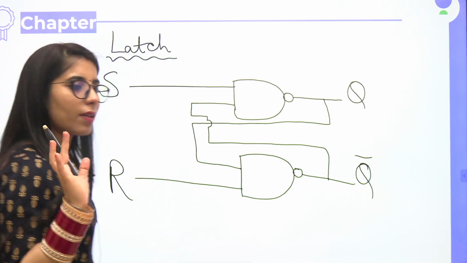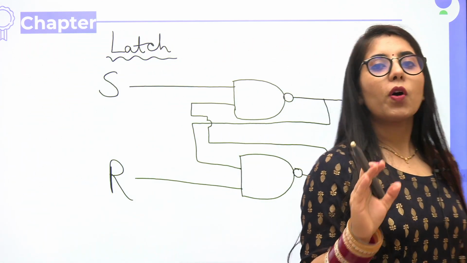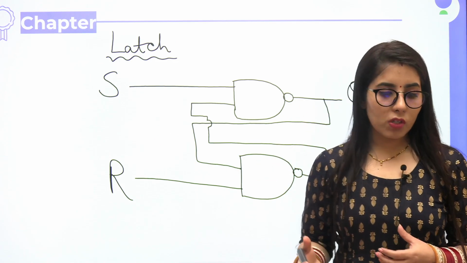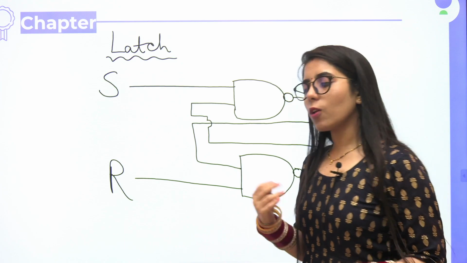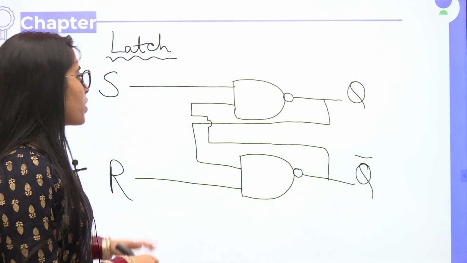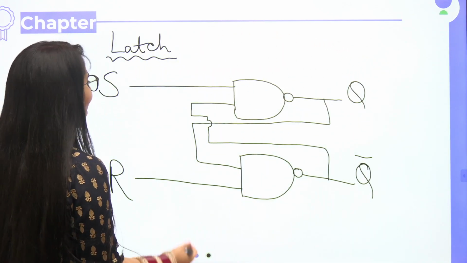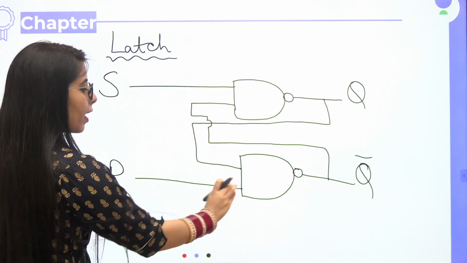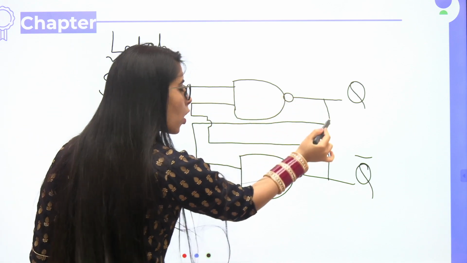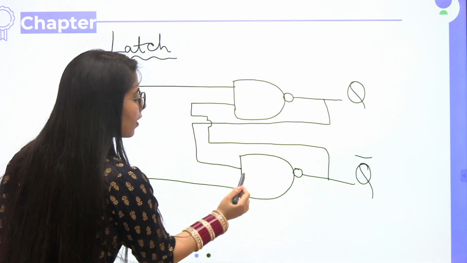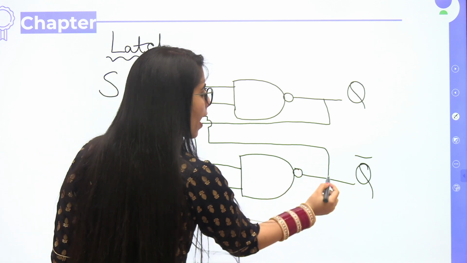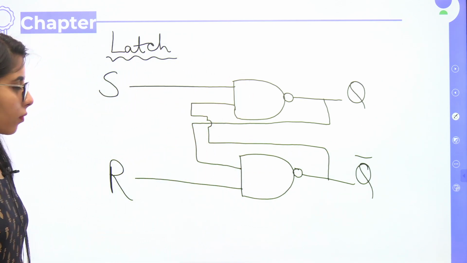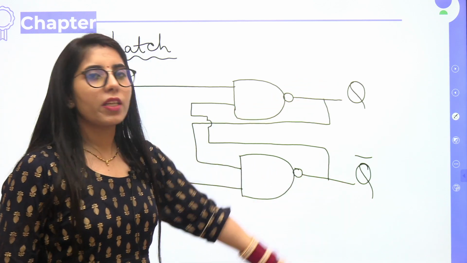It's for the first time when you are preparing it that it becomes important that you should have the idea about the circuit diagram, or we need to construct it. Once you understand, then you can quickly do all these things. So you can see what I have done here. I have provided one input, S, and another, R, and the output of one NAND gate I have given as the input to the other NAND gate, and the other one's output I have given as the input to the first one. The outputs have been shown as Q and Q bar.